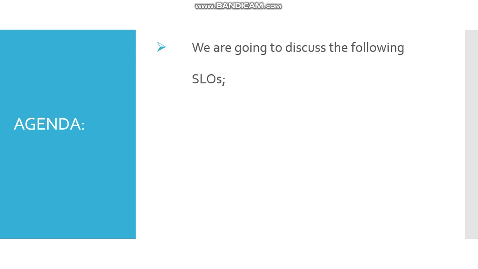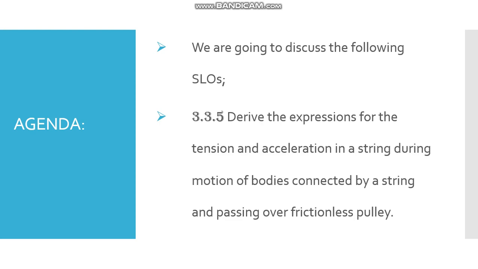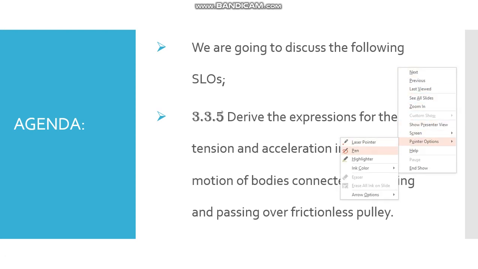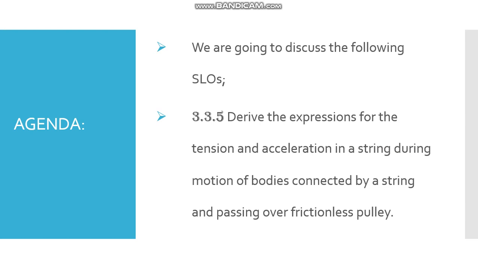So let's start. First we will talk about the agenda for this lecture video. We are going to discuss the following SLOs, and this time again we will be deriving the expression for the tension and acceleration in a string during motion of bodies connected by a string and passing over a frictionless pulley. In our previous lecture we talked about what is tension in a string, and we derived the formula for acceleration and tension when both the bodies were hanging vertically.